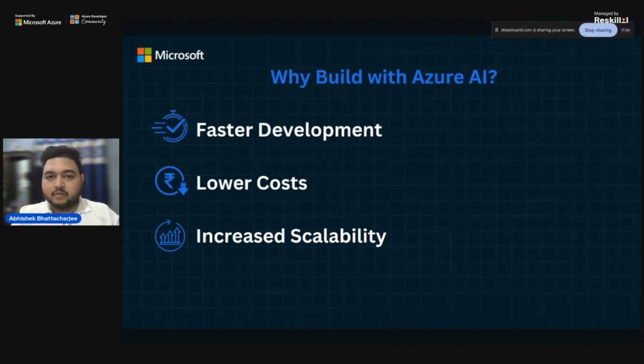What will I do? If I'm on a physical infrastructure, developing my own infrastructure, I have to buy more RAMs, more hard disks, more servers. But Microsoft Azure is basically a cloud platform. It can automatically scale up and down based on the user needs. So you don't have to worry whether the server will crash or not. If I use more, I pay more, if I use less, I pay less, something like this, right? So it will provide you increased scalability.